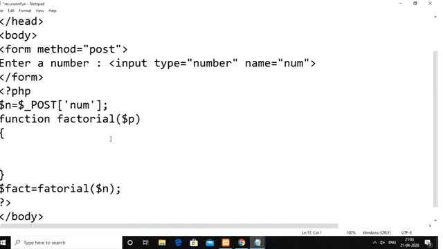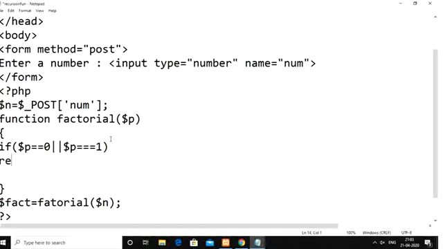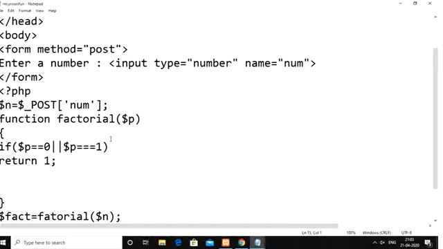Okay. So in order to find the factorial of a given number using recursion, first check whatever n value we received and stored in p. If p is equal to 0 or p is equal to 1, in that case we need to return the result as 1.